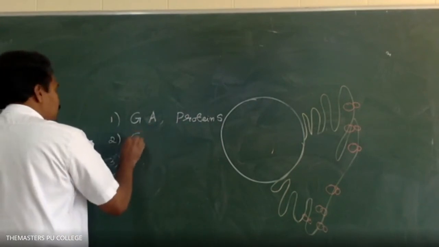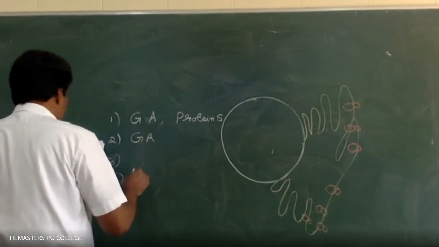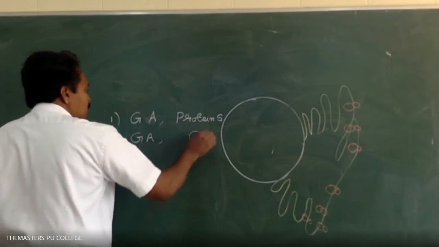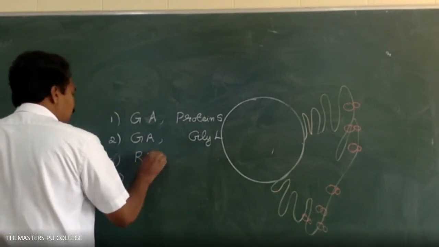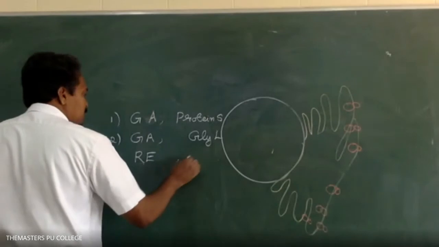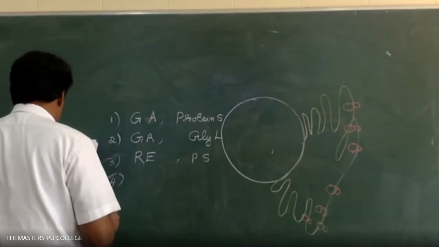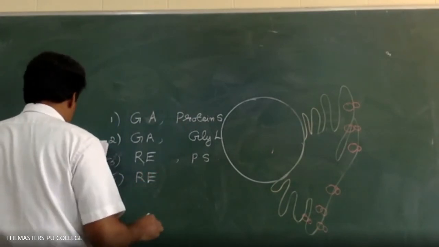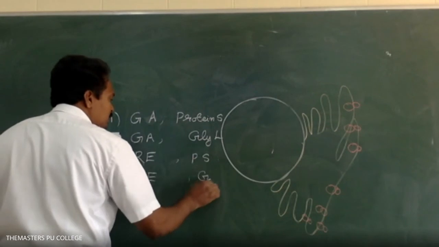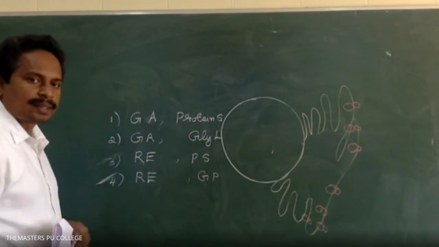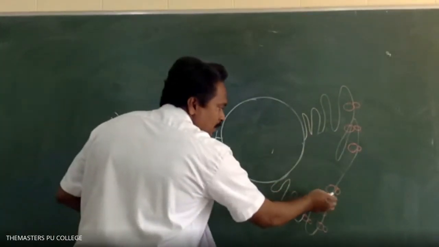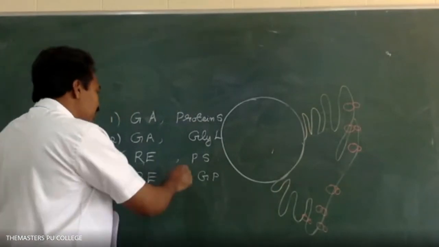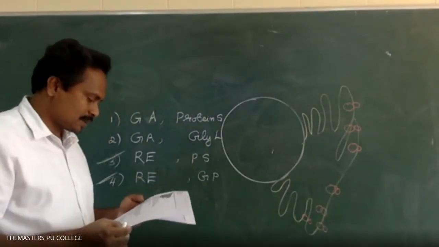Option 2 is Golgi apparatus, formation of glycolipids. Option 3 is rough endoplasmic reticulum, protein synthesis. Option 4 is rough endoplasmic reticulum, formation of glycoproteins. Which option is the correct answer? Option 3. Rough endoplasmic reticulum is involved in protein synthesis. The third option is the correct answer.